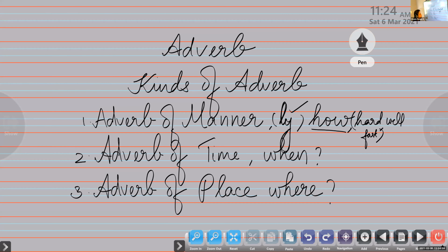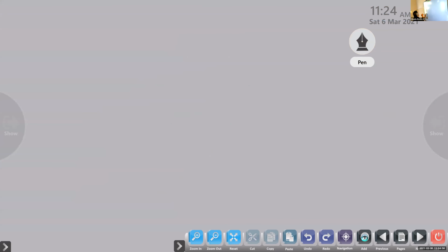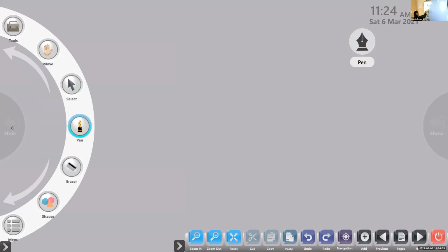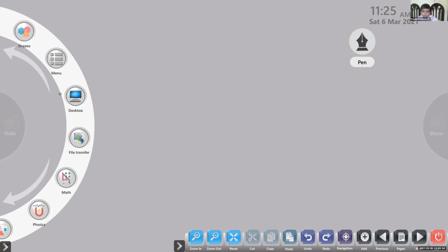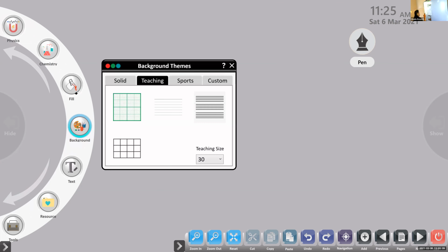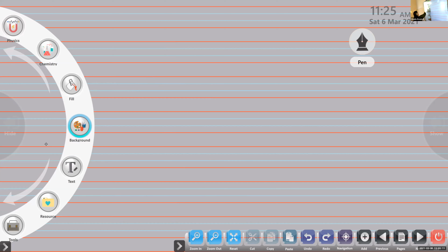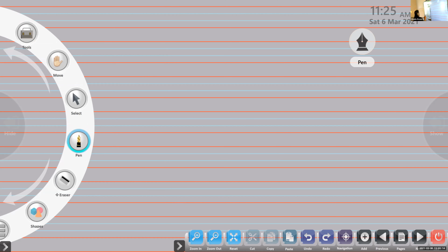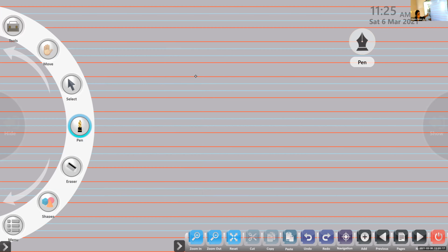Now let's move on to a few examples. After giving you a few examples, we'll move on to the test paper. Are you all ready? Yes, ma'am. I'll show you how to write the answers first, otherwise you may find it difficult. If the questions are asked like this: I sang yesterday. You have to underline the adverb and say its kind.